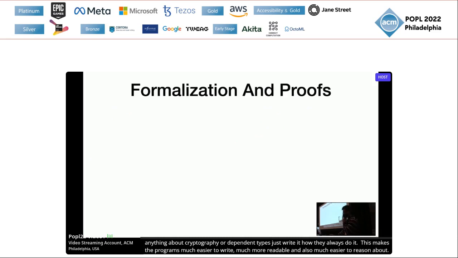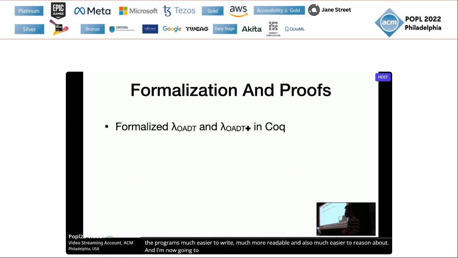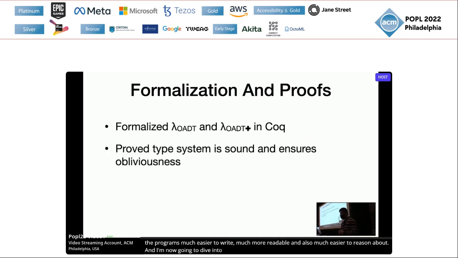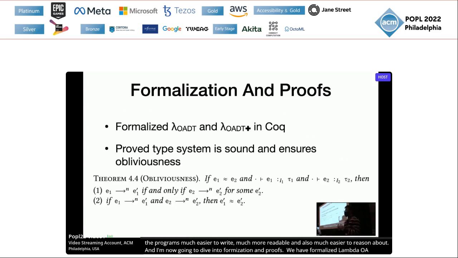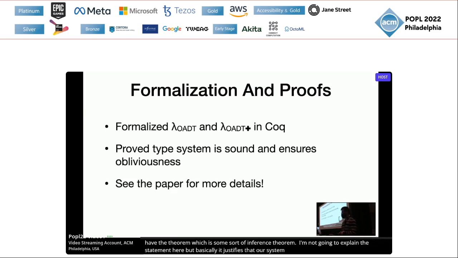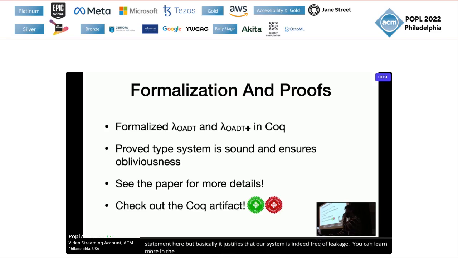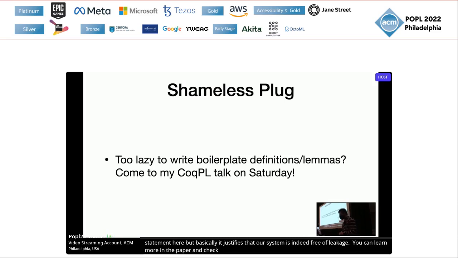I'm not going to dive into formalization and proofs, but we have formalized these two calculi, and we have proved the soundness and obliviousness theorem, which is essentially some sort of non-interference theorem. I'm not going to explain the statement here, but basically it justifies that our system is indeed free of leakage. You can learn more in the paper and also check out our Coq formalization. You're also welcome to come to my Coq PL talk on Saturday, where I will be talking about how you can generate some boilerplate definitions and lemmas and how that applies to our formalization.